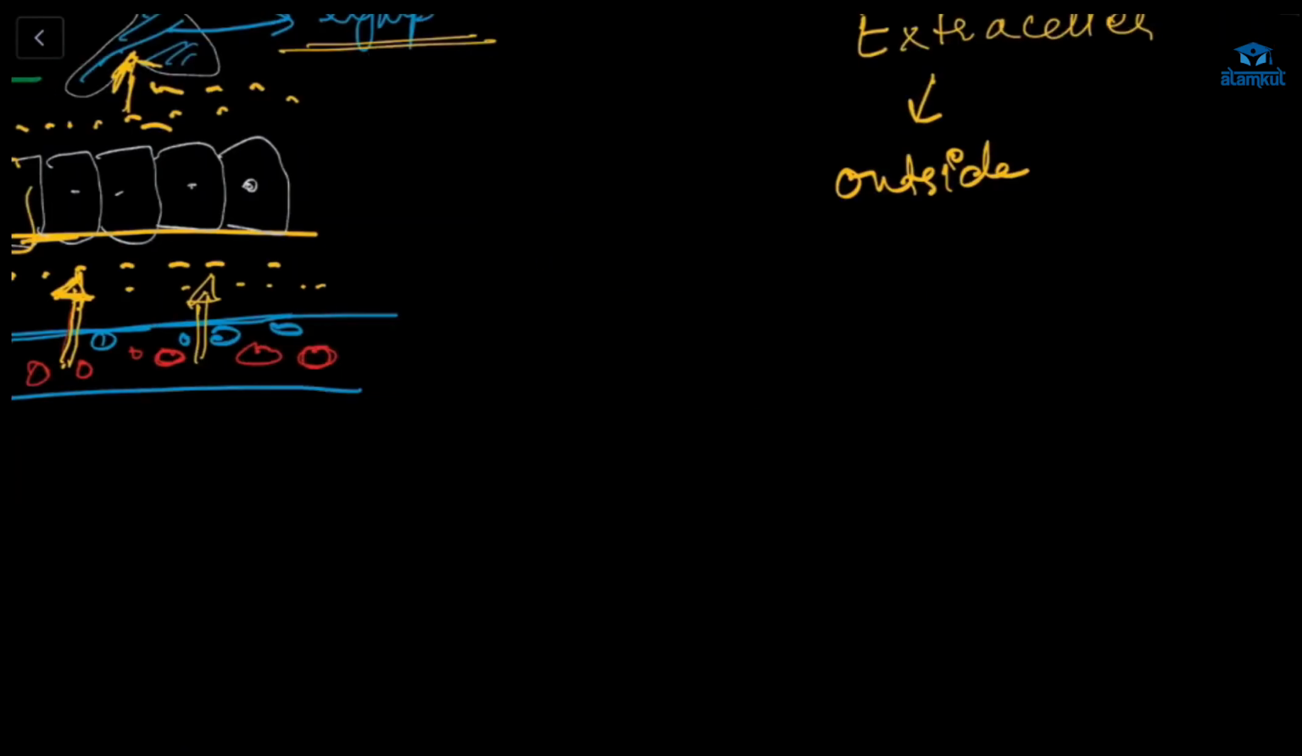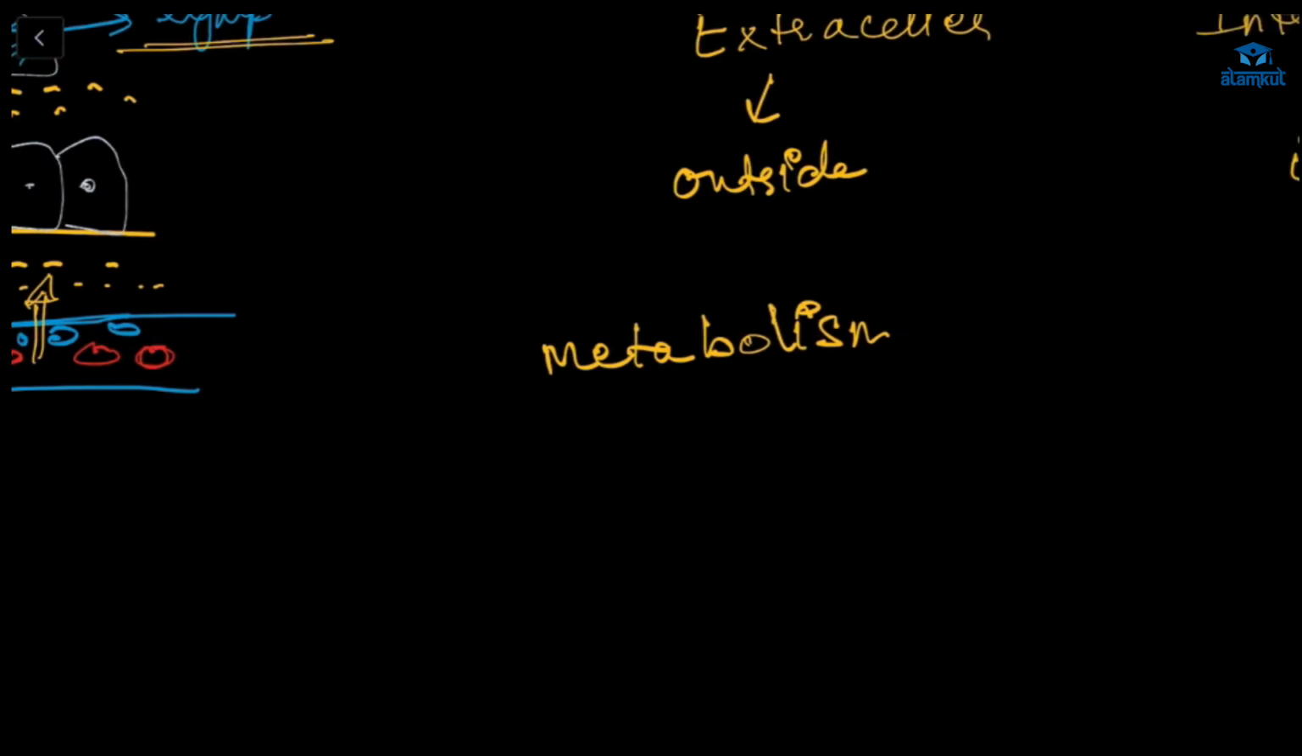Sophia, you were asking about the metabolism, right? Metabolism is the sum total of chemical reactions happening inside our body. There are two types of reaction: one is anabolism, another one is catabolism. In anabolism there will be construction, and it will consume energy. Energy is needed for that.